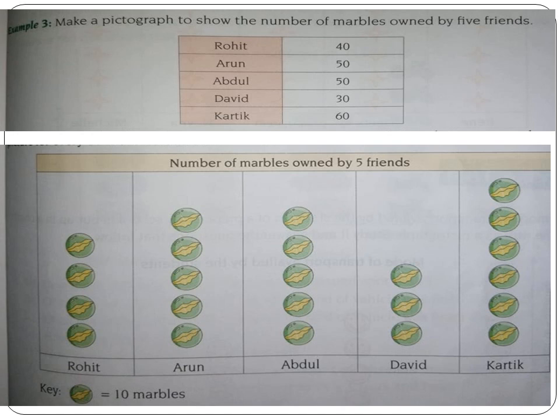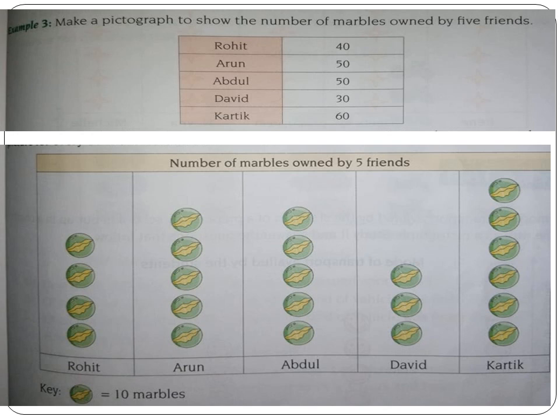Names are written below: Rohit, Arun, Abdul, David, Karthik. Next we have to represent the marbles. What about Rohit? He has got 40 marbles. In the key, you can see each marble represents 10 marbles. So how many marbles do I have to draw here? I should draw only 4 marbles. 1, 2, 3, 4. As I told you, 1 marble is equal to 10 marbles. When you add, you get 40 marbles.